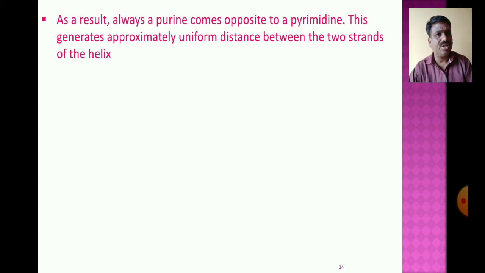This generates an approximately uniform distance between the two strands of the helix. One strand of the polynucleotide chain has a purine base, and the other strand opposite to the purines has a pyrimidine. This generates the approximately uniform distance between the two strands of the double helix structure of the DNA.